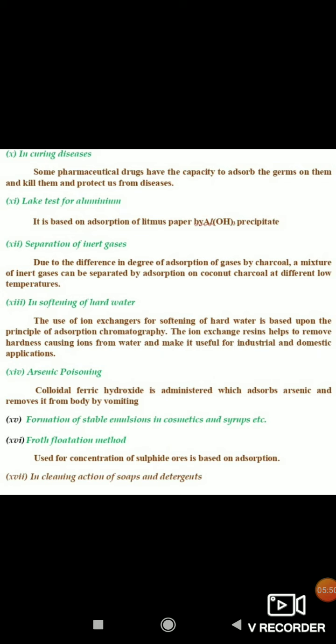And there are still so many applications of adsorption. So we'll be discussing them in future videos.